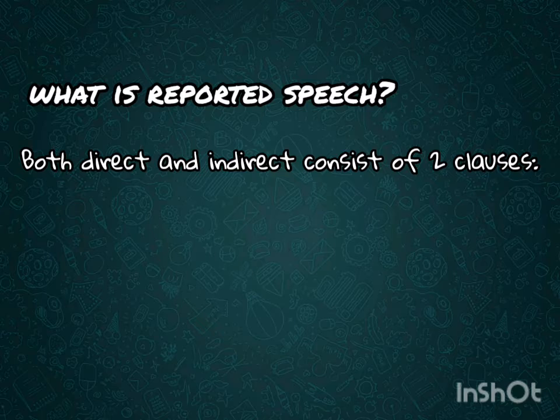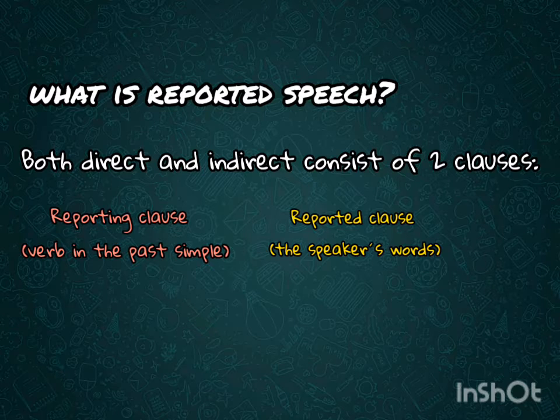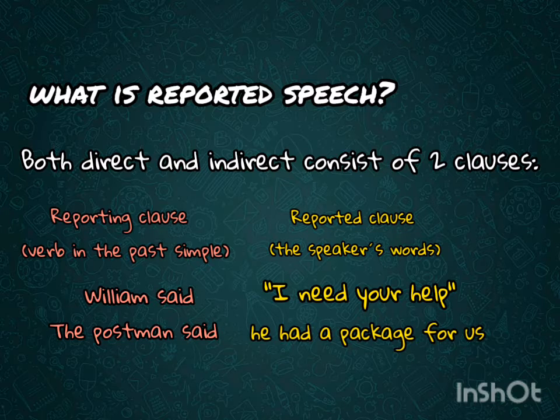As a starting point, it is important to mention that indirect speech and direct speech consist of two clauses: the reporting clause, that is to say, using a verb in the past simple, and the reported clause, which includes what the speaker said. For example, William said, "I need your help." William said is the reporting clause, and I need your help is the reported clause. The postman said he had a package for us. The postman said is a reporting clause, and he had a package for us is a reported clause.